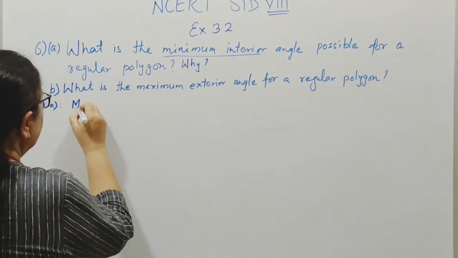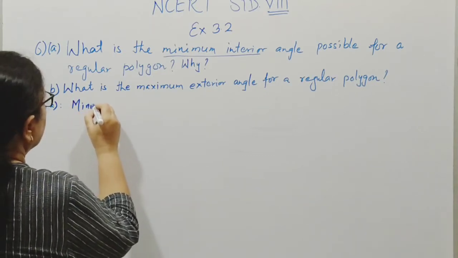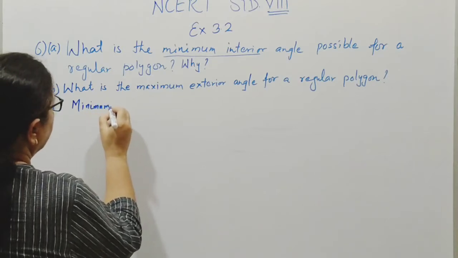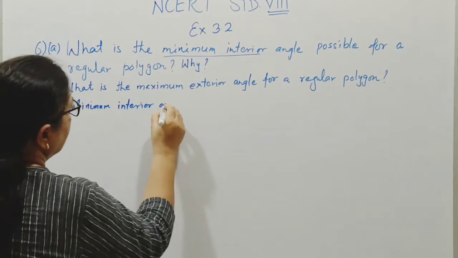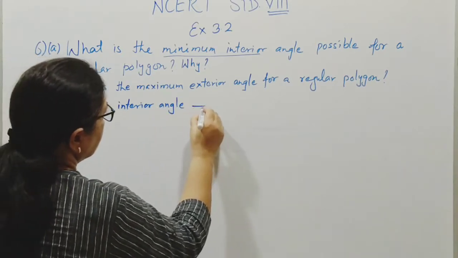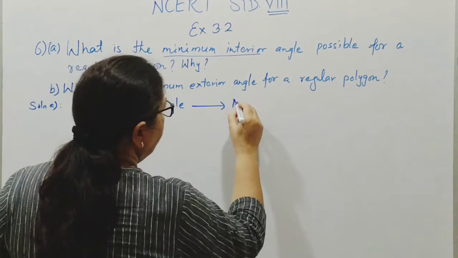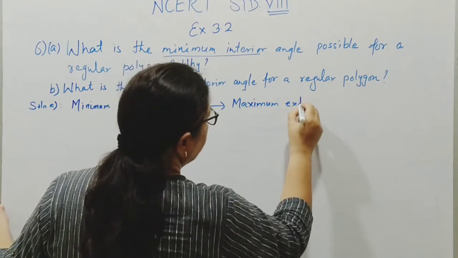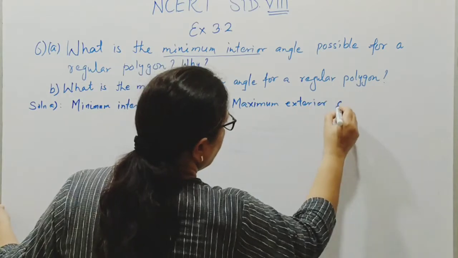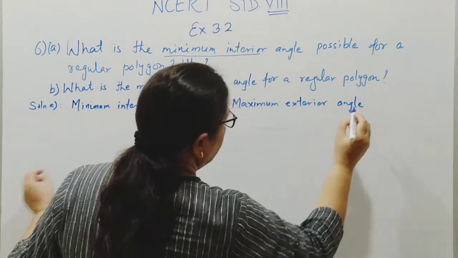Therefore, for minimum interior angle, we will have maximum exterior angle.